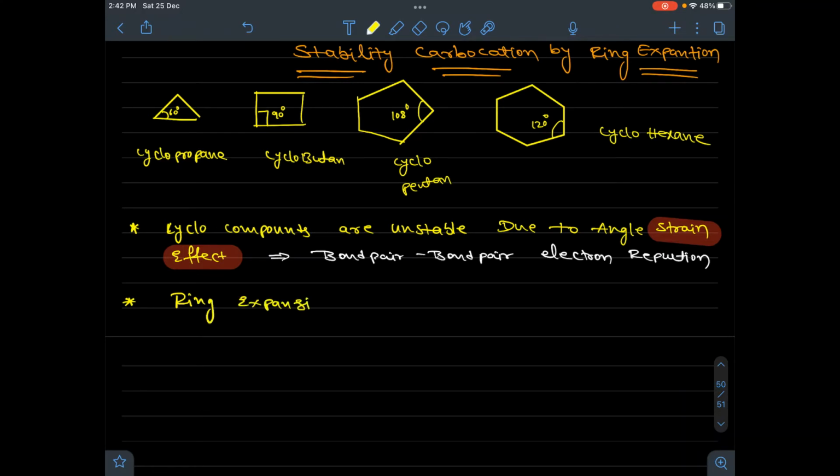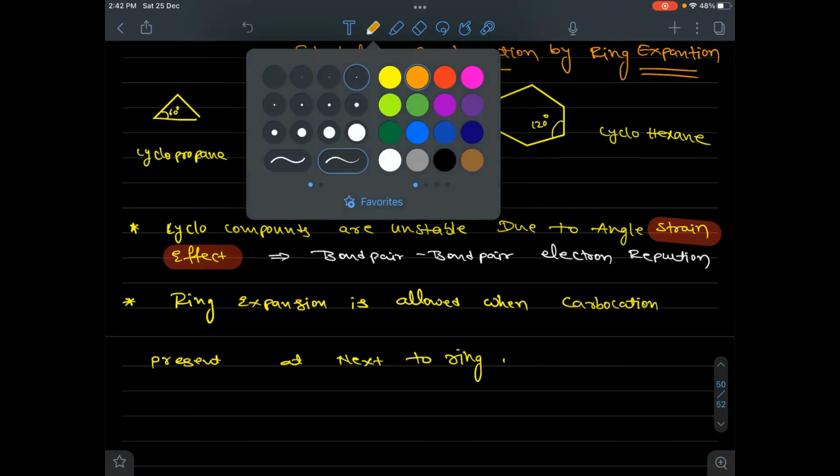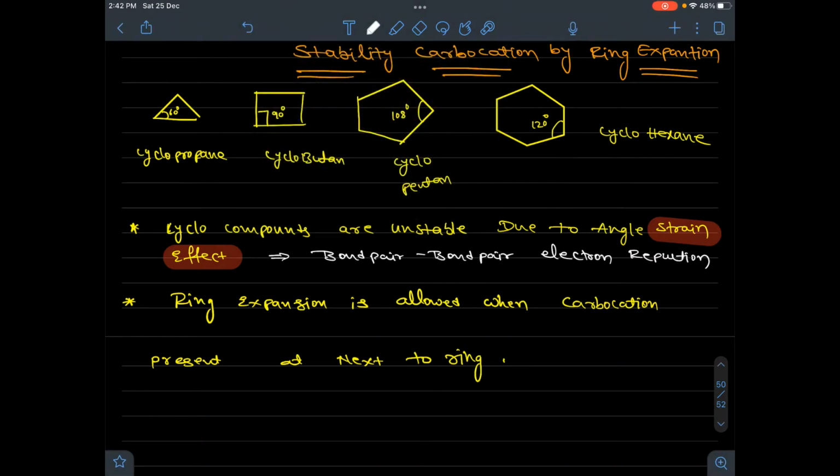Ring expansion is allowed when carbocation is present next to the ring. So when the ring's next carbon has the positive charge, carbocation, then only expansion is possible.